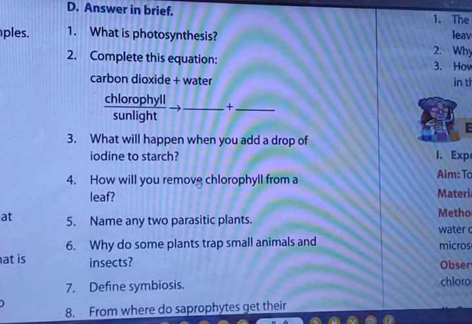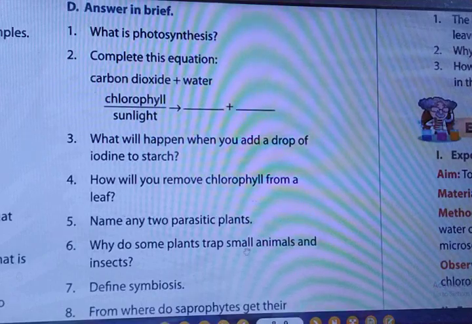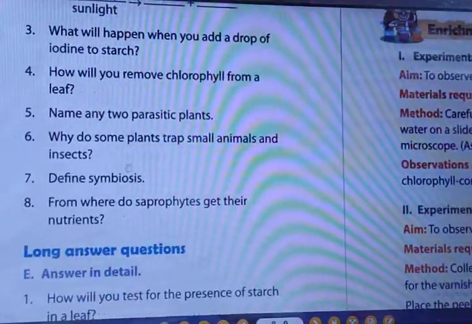Carbon dioxide plus water in the presence of chlorophyll and sunlight, glucose and oxygen. What will happen when you add a drop of iodine to the starch? As already explained. How will you remove chlorophyll from a leaf? By adding alcohol and boiling it. Name two parasitic plants, already explained. Define symbiosis, also explained. And all these 8 questions of the very short answers have also been explained.